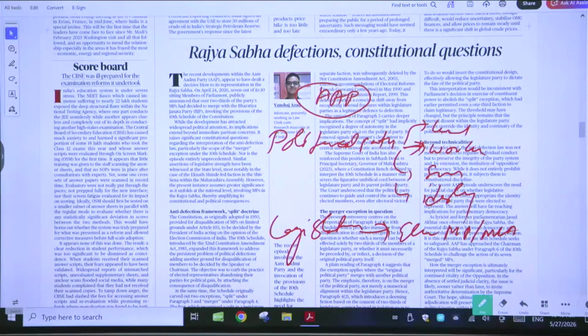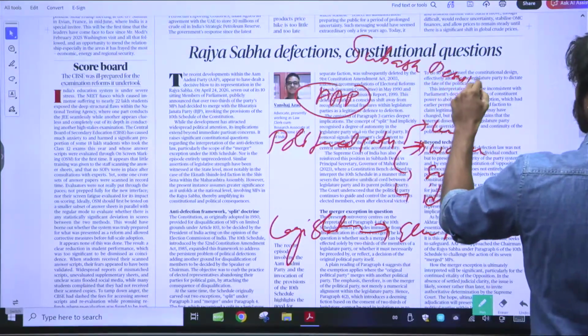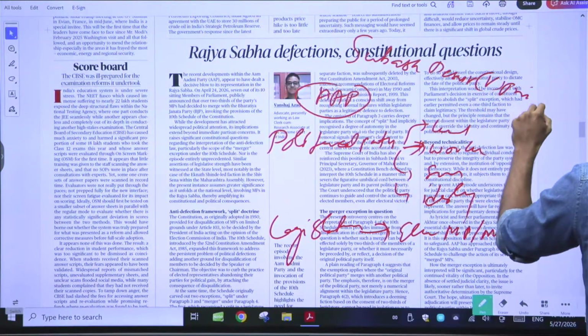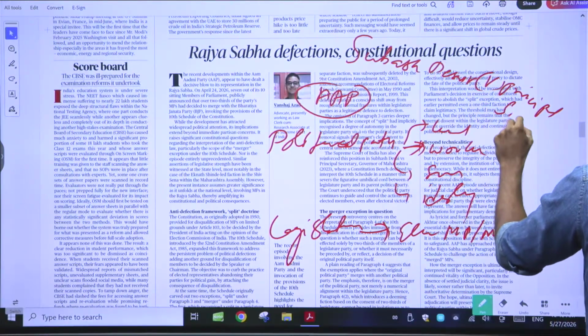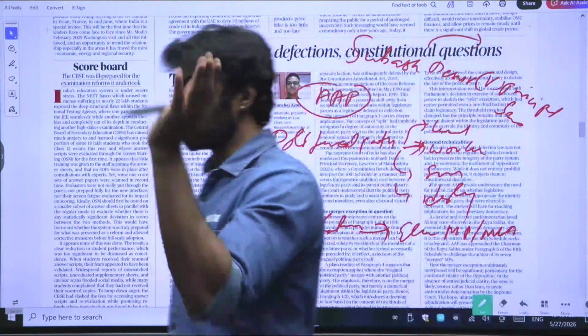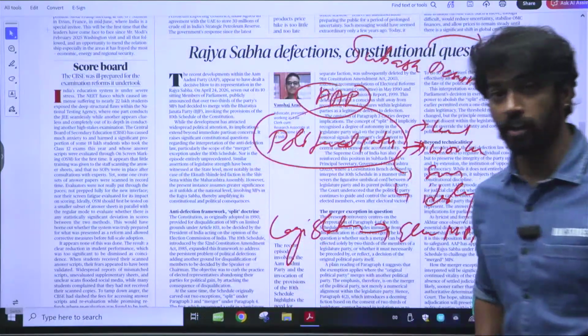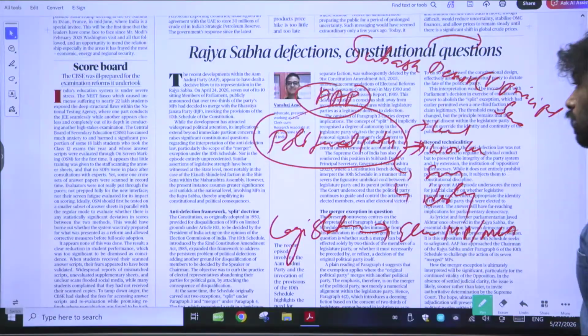According to this, there was a Supreme Court judgment, I think it is Subhash Desai versus Principal Secretary, in which the Supreme Court said that the political party remains central under the 10th schedule, meaning that MLAs cannot completely detach from the original political party. Even if they go from one political party to another political party, their ideology remains the same. That is what the 10th schedule is.